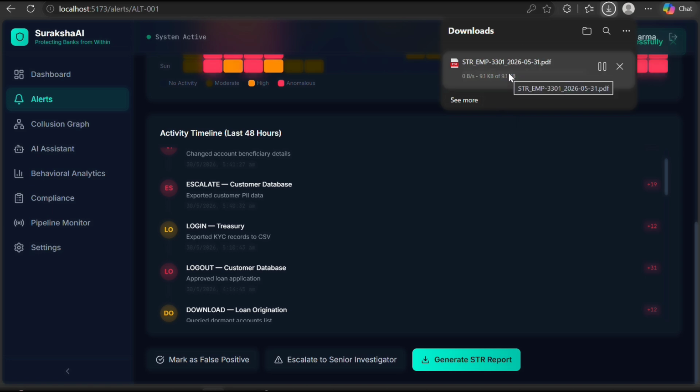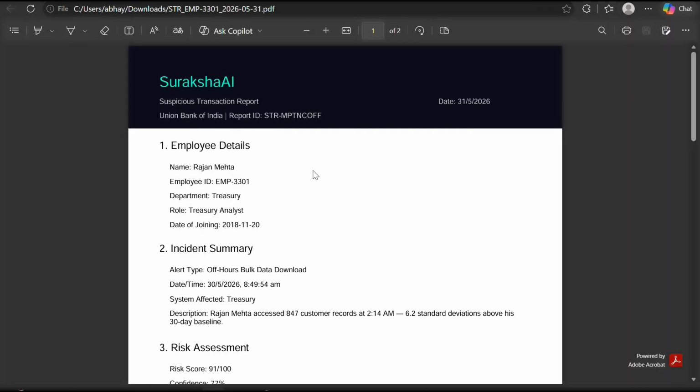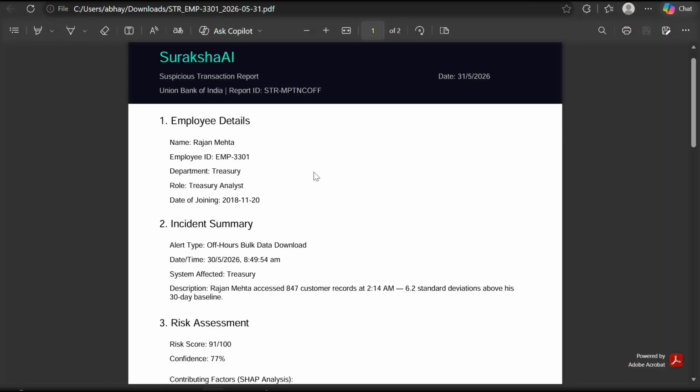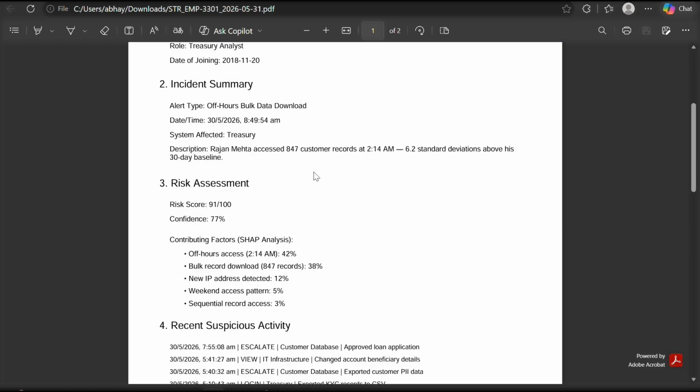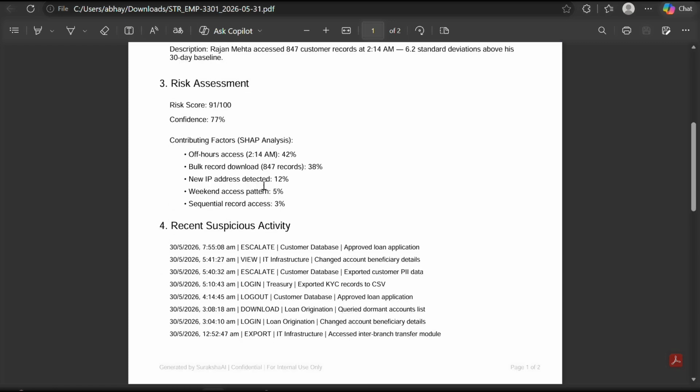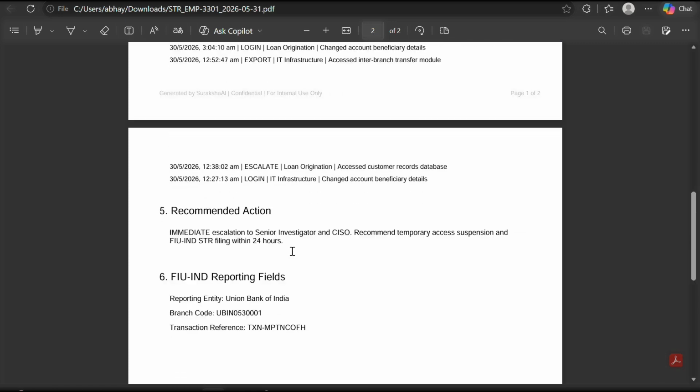So we can download the STR report, and once we open it, we can see the employee details, incident summary, and risk assessment, where there is a risk score and a confidence. You can also see the recent suspicious activity, and the recommended action is there as well.